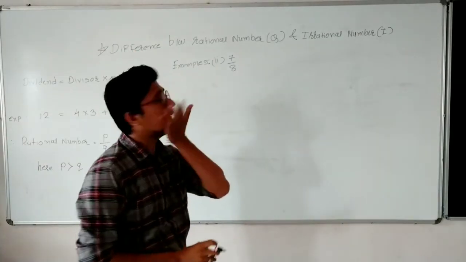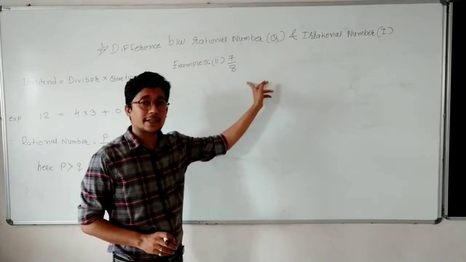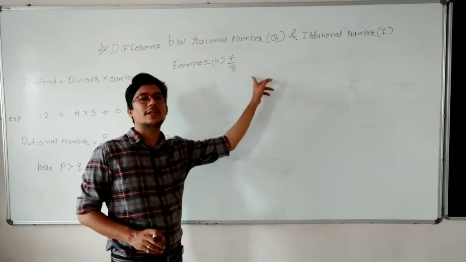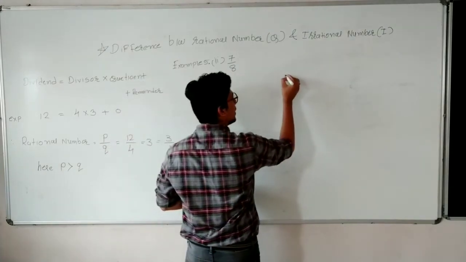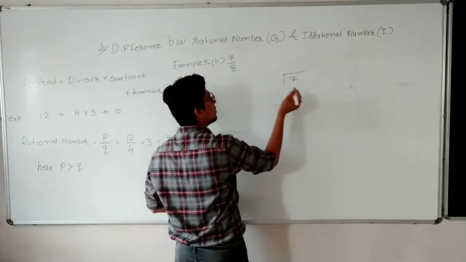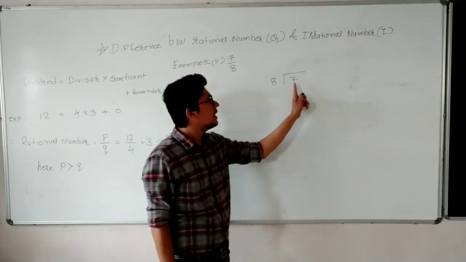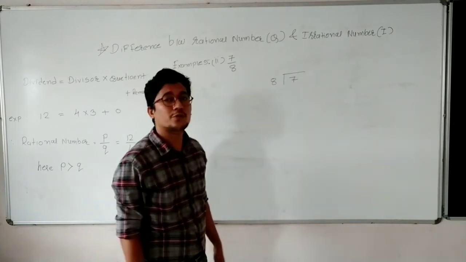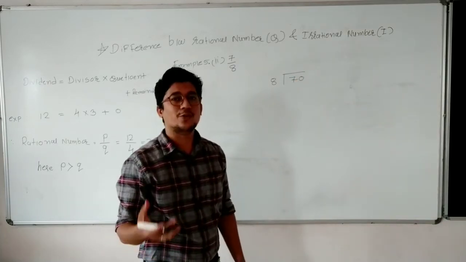So now we are here with the second problem of example 5. Now the numerator is 7 and denominator is 8. Now picture changes. How? Because numerator becomes smaller than a denominator. So now we will see what will change. Again, dividend you have to write inside of a bracket, that is 7, and divisor you have to write outside of the box. Now as you can see, 7 is smaller than 8. Then what you have to do? You have to put here 0. But 0 has a value, 0 has a point.